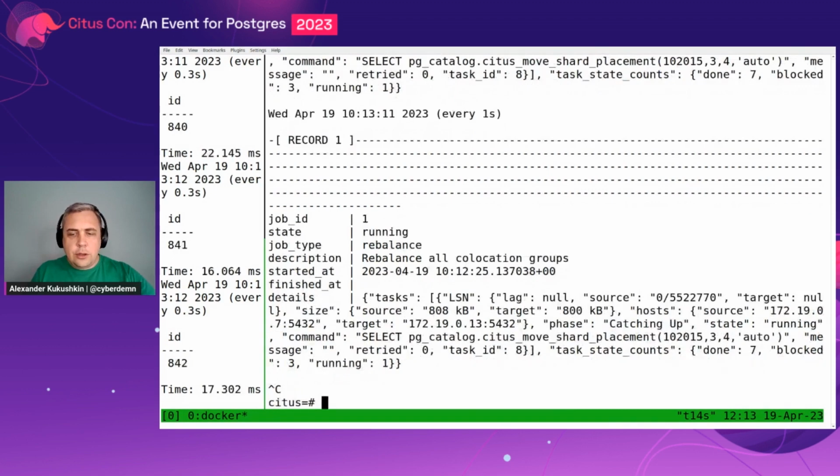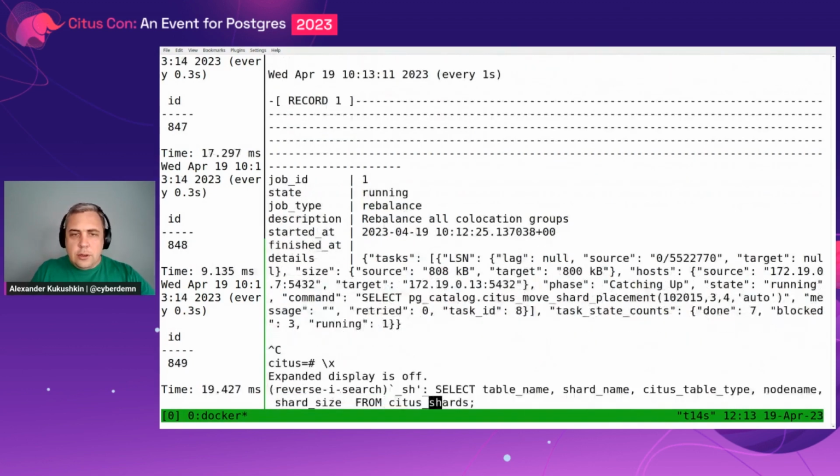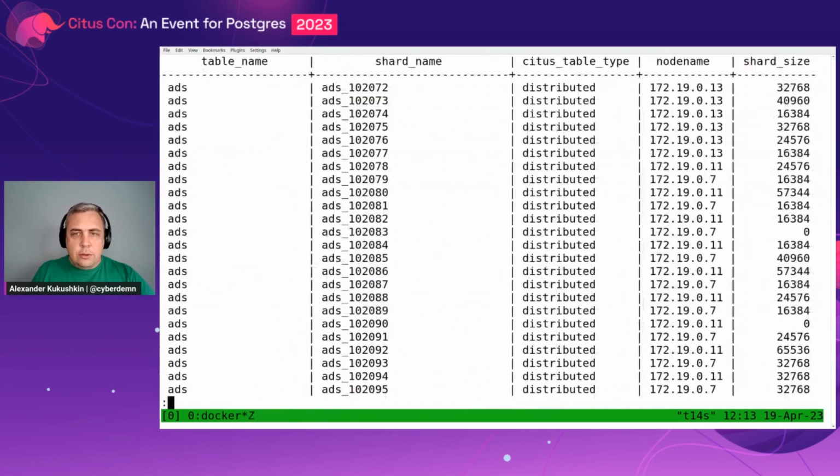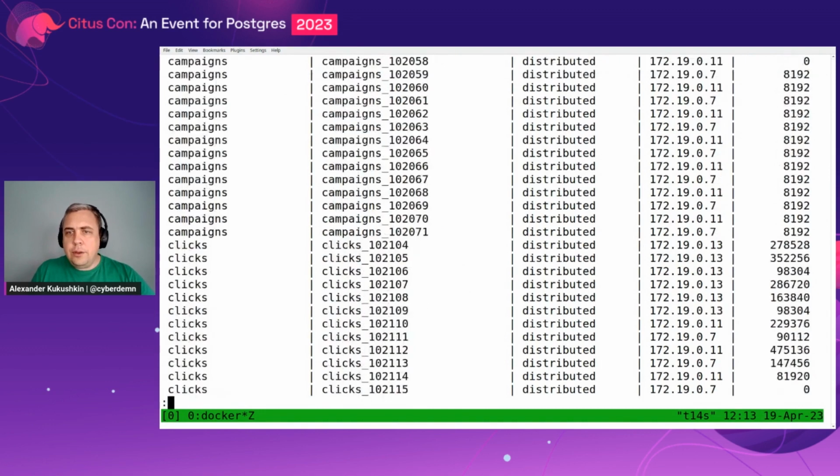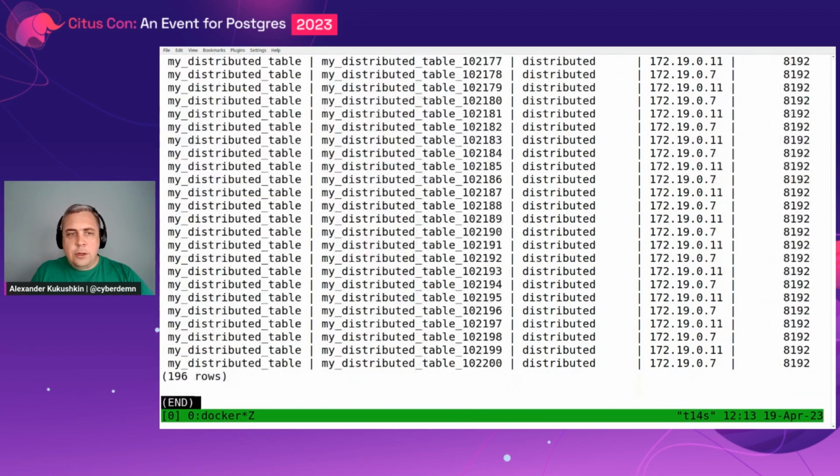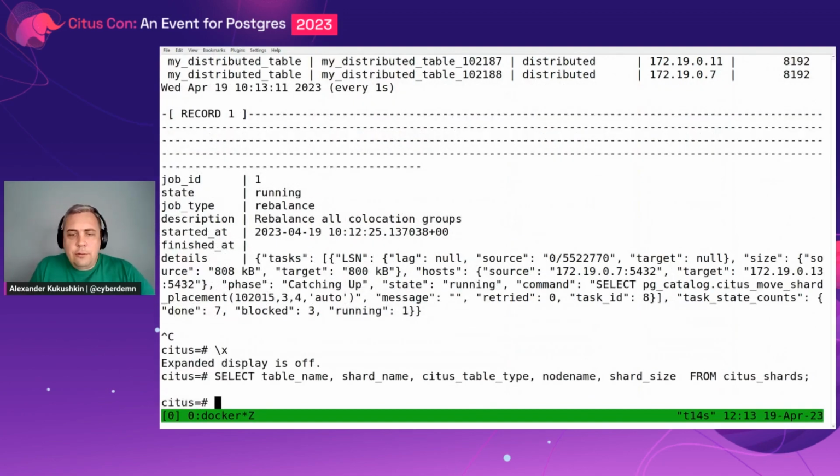We can check the Citus shards table again to see that the new node got some data, and indeed some data moved to the new node, which is pretty neat. And we also have it for free, as I said.